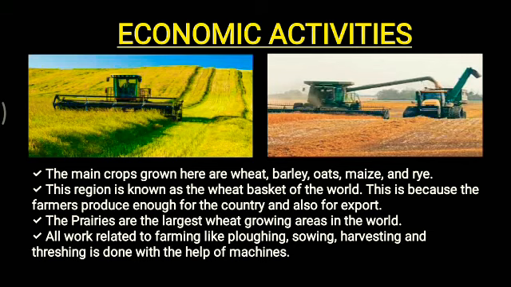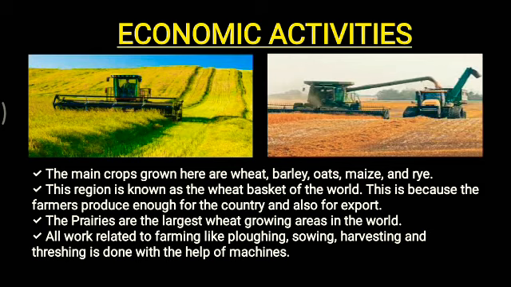Now all work related to farming, plowing, sowing, harvesting and threshing, all these things are done with the help of different machines, as you can see in the pictures. Everything is done with the help of machines. So that's why the production is also very high.